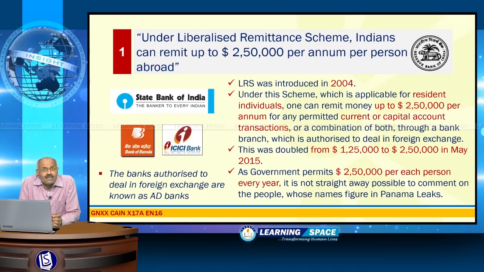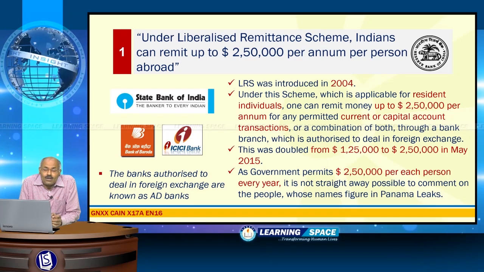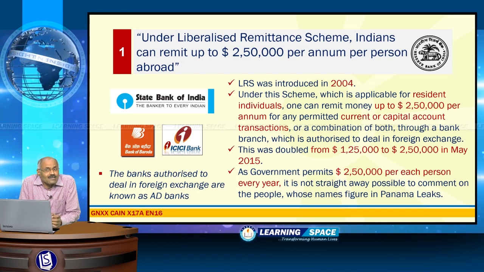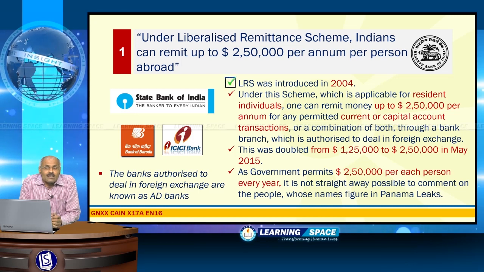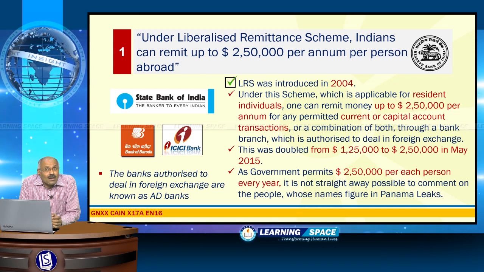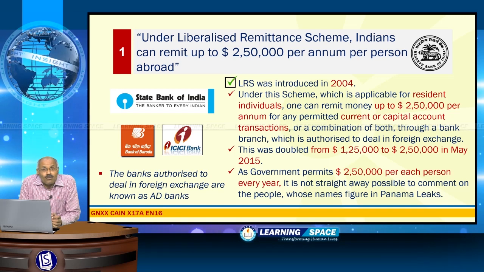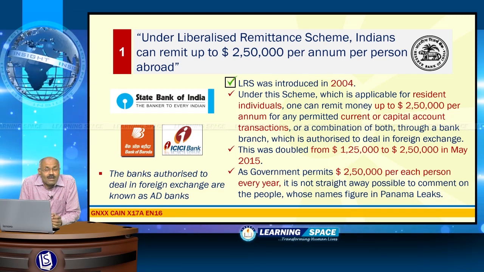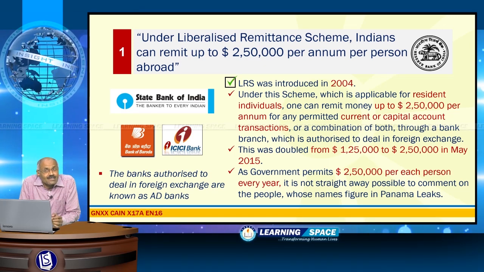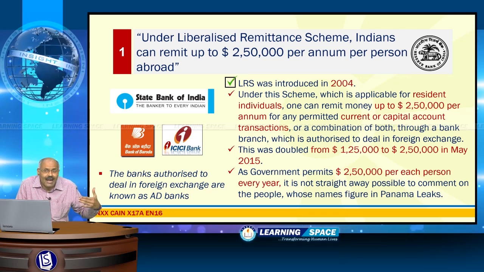Right friends, look at the first event. Under the liberalized remittance scheme, Indians can remit up to $250,000 per annum per person abroad. This scheme was introduced in 2004, and through banks which are authorized to deal in foreign exchange, we can send up to $250,000 per annum. And please don't forget, the banks which are authorized to deal in foreign exchange are known as authorized dealer banks.